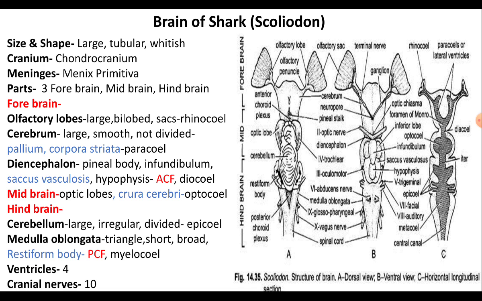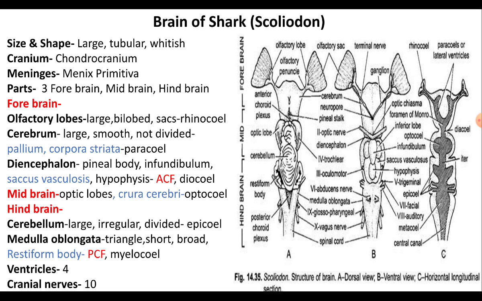This corpora striata internally meets at the midline where it divides the original median ventricle of the cerebrum into paired ventricles called lateral ventricles or the paracele.